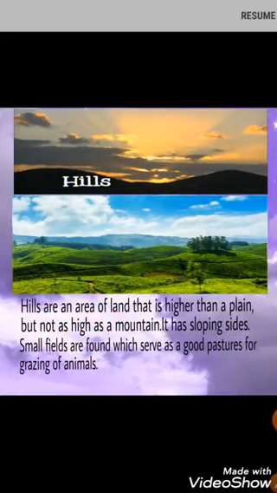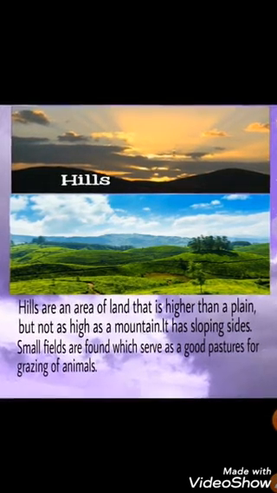Another landform is hills. Hills are an area of land that is higher than a plain, but not as high as a mountain. It has sloping sides. Small fields are found which serve as a good pasture for grazing of animals. That means for feeding of animals.